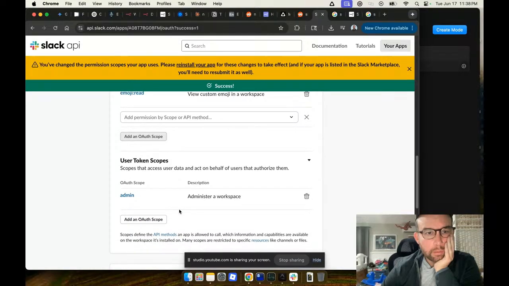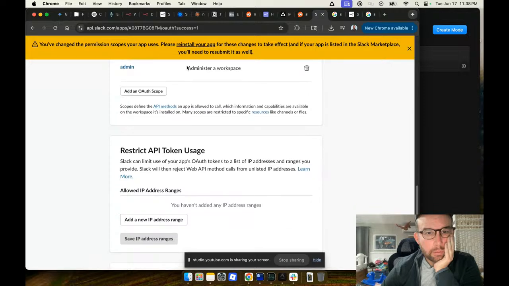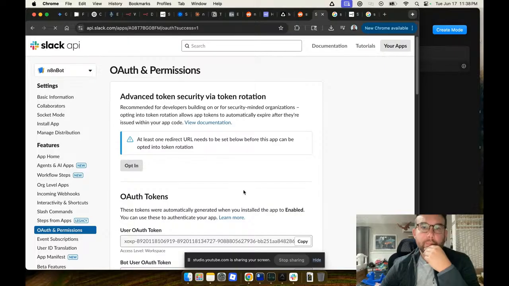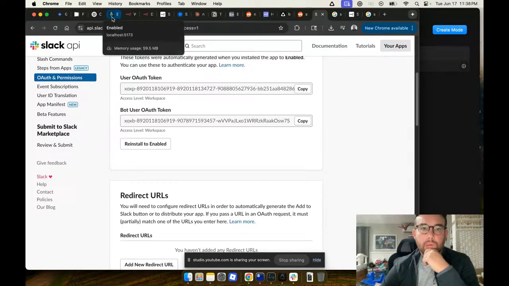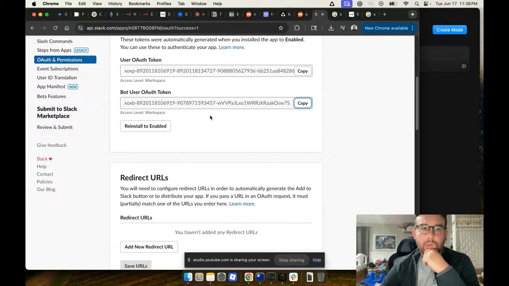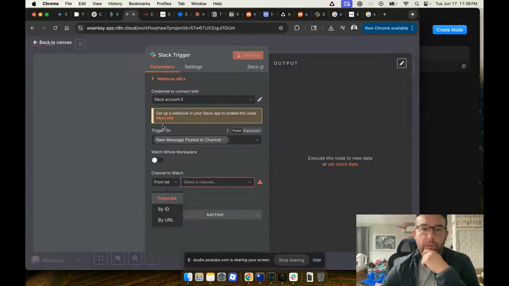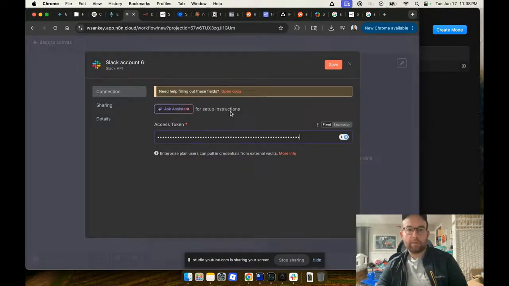Okay. Access level. Okay. OAuth scopes. Come on, man. This is annoying.